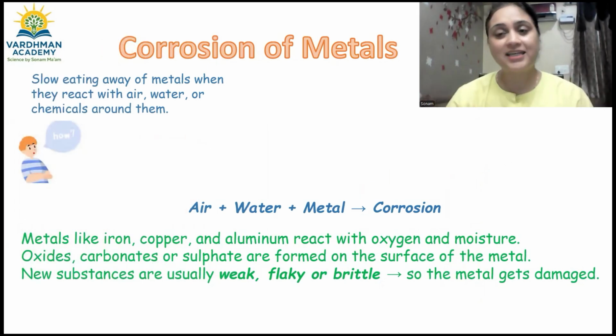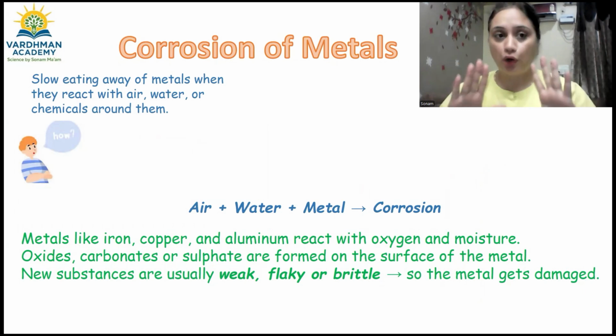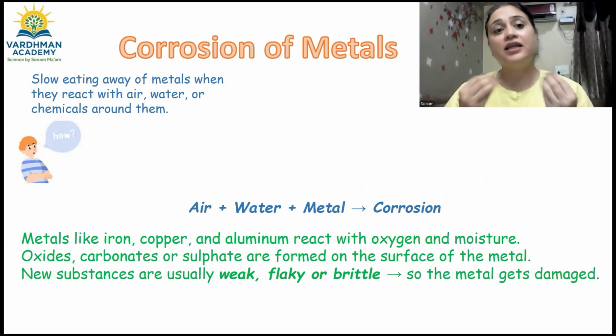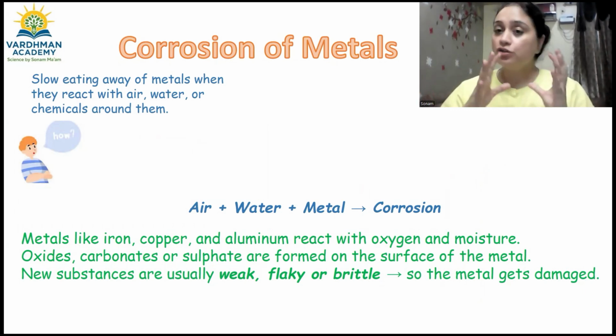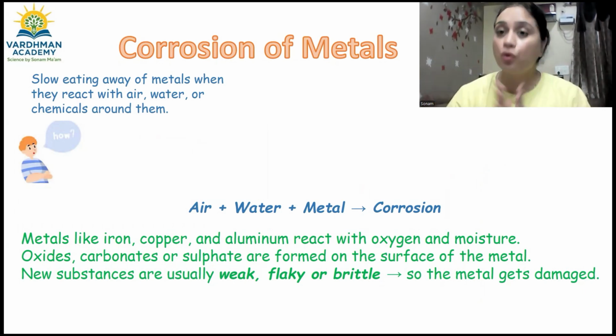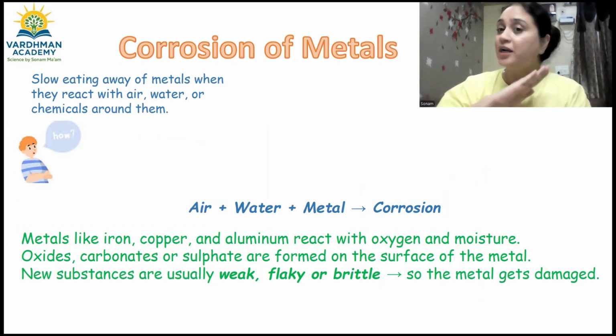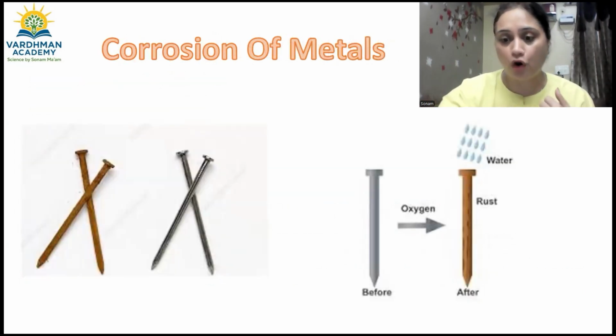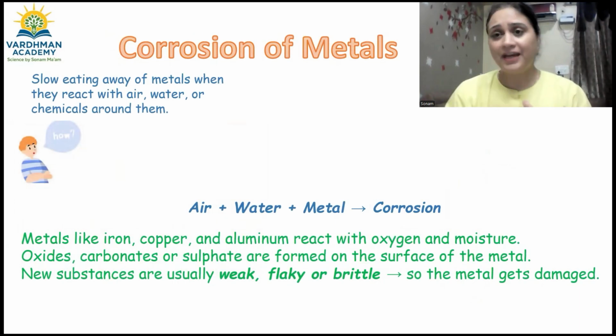So first of all, let us understand what is corrosion of metal. It is a slow and gradual eating up of a metal by the action of air and water together, or certain chemicals which are around them. That leads to the formation of new compounds, and those new compounds tarnish the metals and deposit a layer of that compound over the metal, right children? And that is what is known as corrosion of metal.